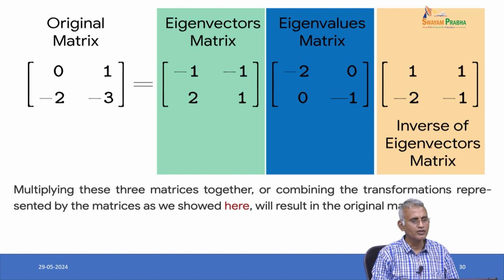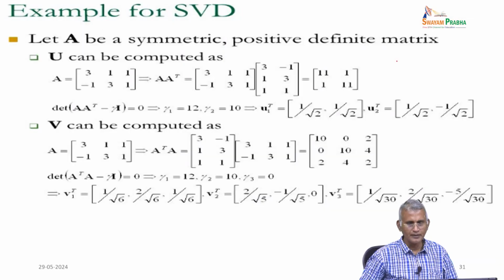So, the original matrix is 0, 1, minus 2, minus 3 can be decomposed. You have to write the matrix of eigenvectors, then write the matrix of eigenvalues, then the inverse of the eigenvector matrix; that is the meaning of decomposition. So, combining the transformation representation of the matrix, we have the original matrix. So, that is the picture representation corresponding to the matrices.